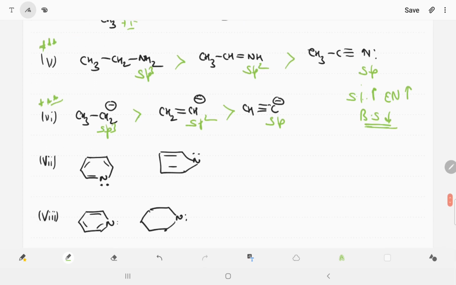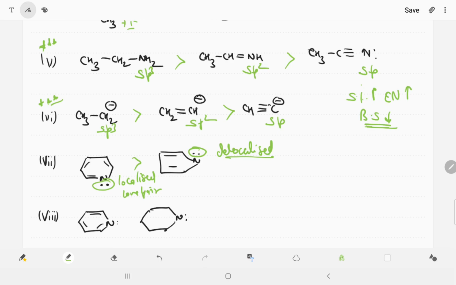Now in seventh and eighth you are able to see that this nitrogen lone pair is localized, means it does not participate in the resonance, okay. We will complete this topic in the resonance also, so you will be more clear on the seventh one. So for the seventh one you have to wait for the resonance lecture also, and this lone pair is delocalized. Delocalized means it is participating in the resonance. So whenever the lone pair is localized, that is more basic as compared to a delocalized lone pair.